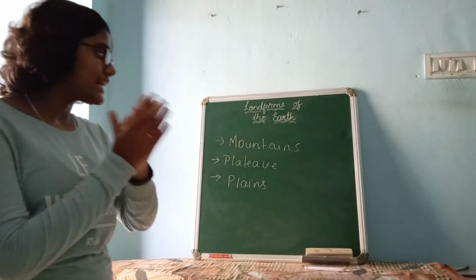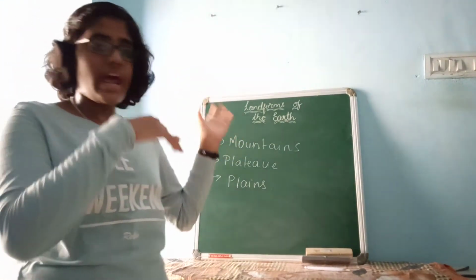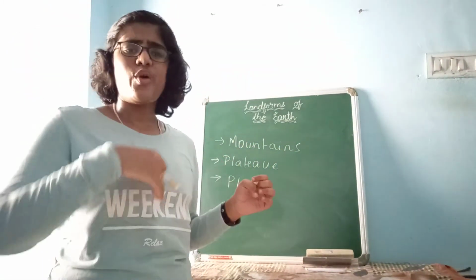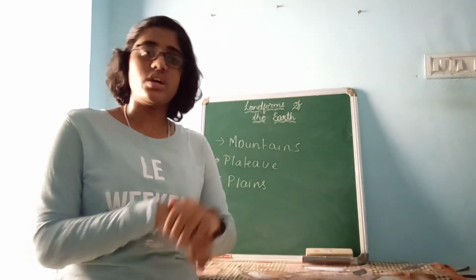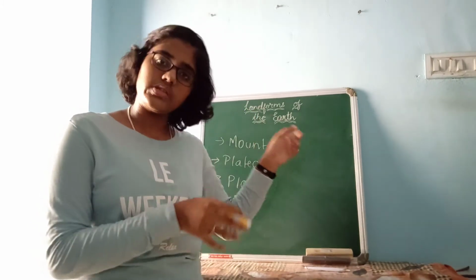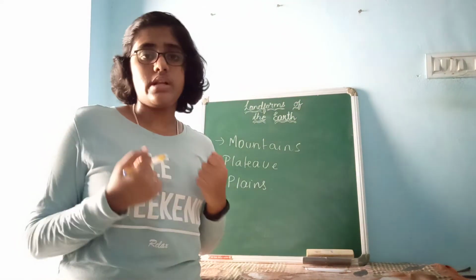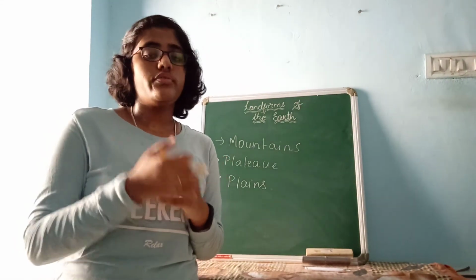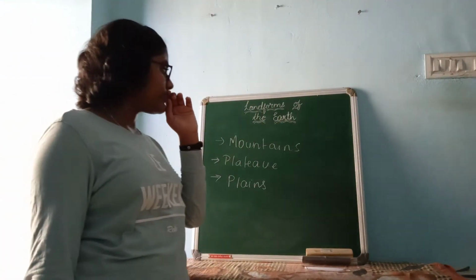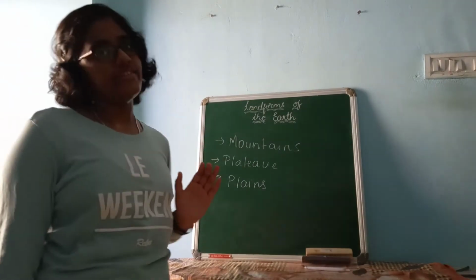Now you have got a clear idea what landforms are. Mountains we know, plateaus we know, plains we know. Before, I said the definition, and I think many of you have not got that. What are these variations? Now you know. When the movement of these tectonic plates occurs, mountains will form, hills will form, even earthquakes and tsunamis will come. All these forces cause the changes on the earth and the variations of the land. In this chapter we are going to learn about these 3 landforms.